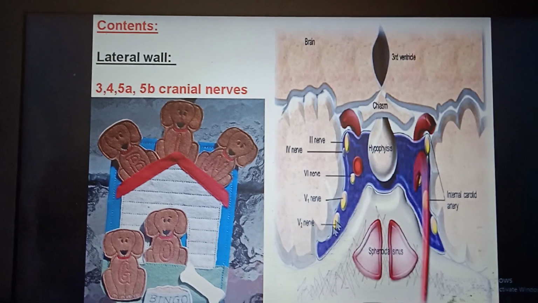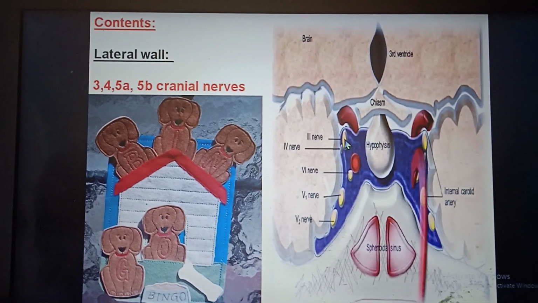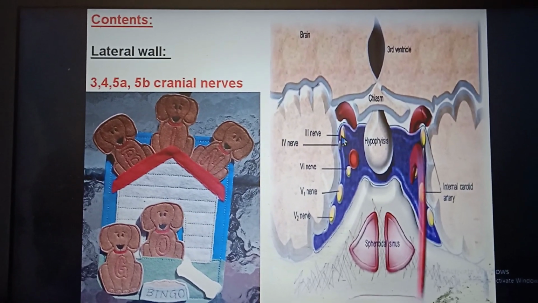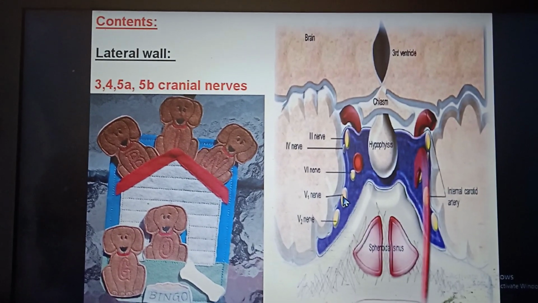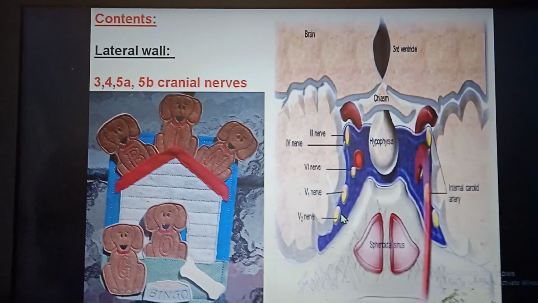Here we can see, from above downward, this is 3rd, that is oculomotor, 4th that is trochlear, 5A ophthalmic and 5B maxillary.